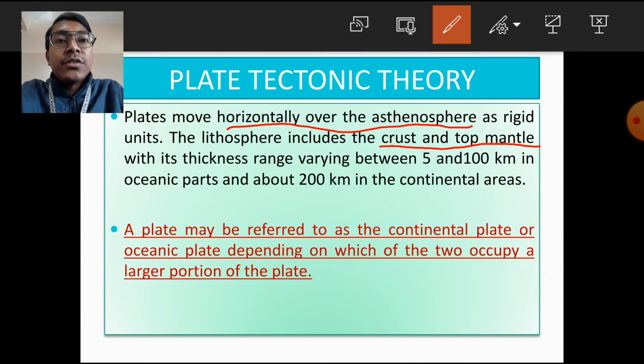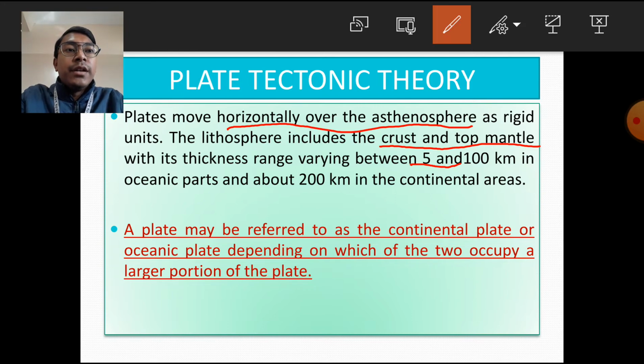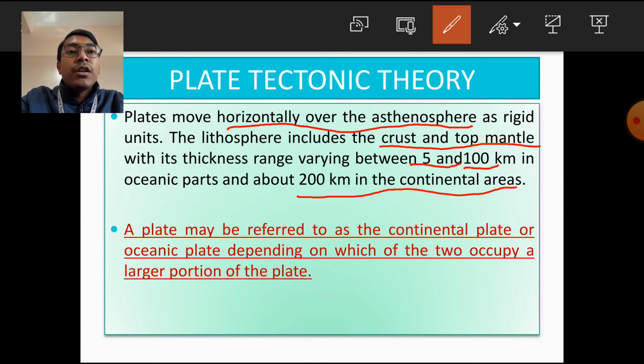And the thickness of the lithosphere varies. In the oceanic area, the thickness is around 5 kilometers to 100 kilometers, whereas in the continental area, that means in the land areas, the thickness is 200 kilometers. And this lithospheric plate moves in a horizontal way. The force responsible for this horizontal movement of the plates is the hot molten magma. The hot molten magma in the asthenosphere generates convection currents, which help in the movement of the plates in a horizontal way.